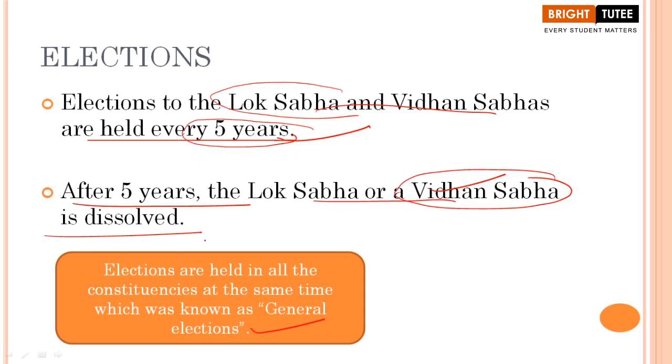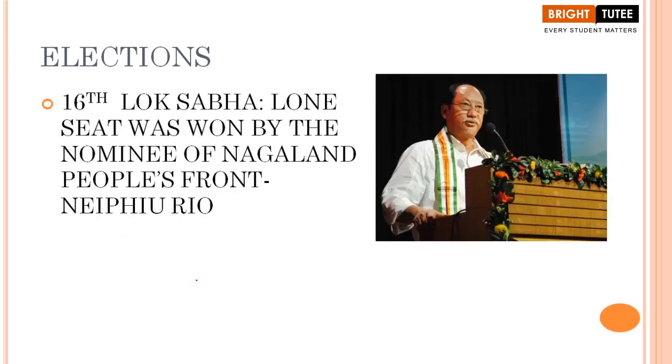Now, elections are held in every constituency. Do you remember the term constituency? We just learned about it earlier here, right? So, people living in a specified area, in a specified territory, have their representatives that they elect, right? So, from each constituency, we have one member who is being elected.